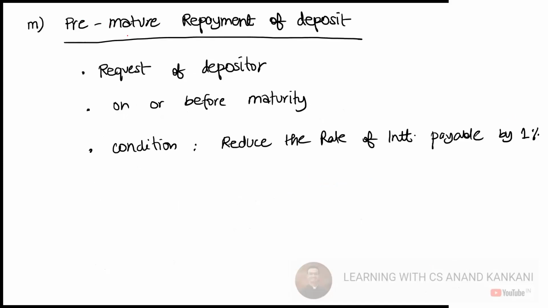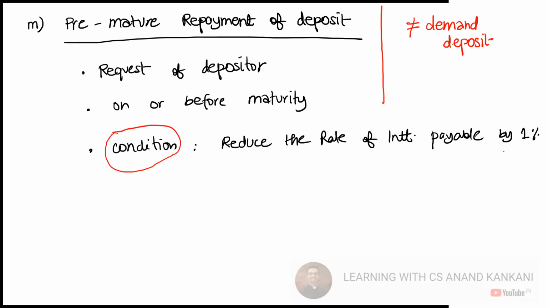Next, premature repayment of the deposits. On the request of the depositors, first and foremost, understand that we are not talking about the demand deposit. This is not demand deposit. So basically the depositor cannot say that I need my money, you have to pay. It is on the request of the depositors on or before the maturity. Company is allowed to repay the deposit, but there is one condition that the rate of interest would be reduced by 1%. Okay, so this is some sort of a penalty which has been put in.